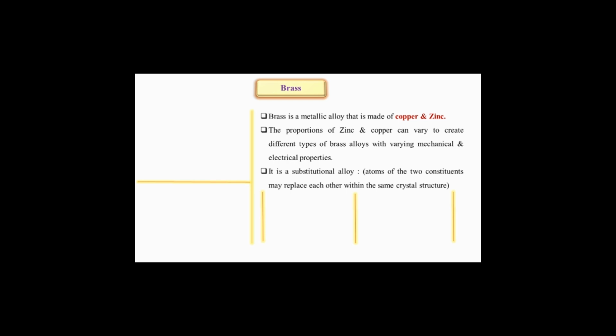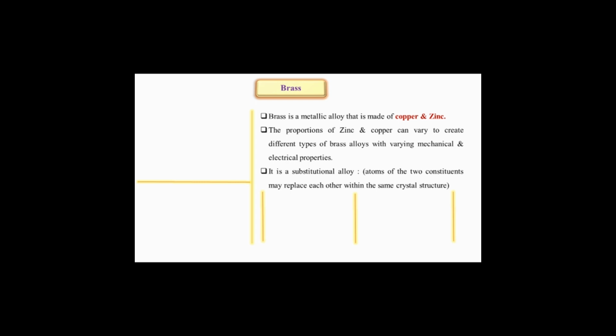So let's begin. Brass. What do you mean by brass? I have told you earlier, brass in Hindi we call pital. Brass is a metallic alloy that is made of copper and zinc, as you are seeing on your screen.